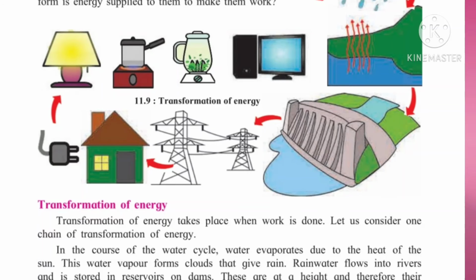See in the picture, rain is stored in the river or sea, but due to sunlight the water evaporates and this vapor forms clouds that give rain. Rainwater flows into rivers and is stored in reservoirs on dams.